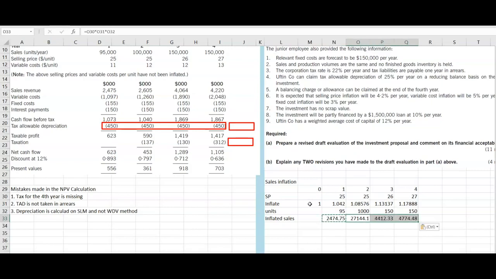We'll check whether these answers are correct. So the sales number is 2475, that's correct. 2605, from here it's wrong. Sorry, from the second year it's wrong. So I can mark it as point number 4. Sales inflation is done wrongly. So that's about the 4th.